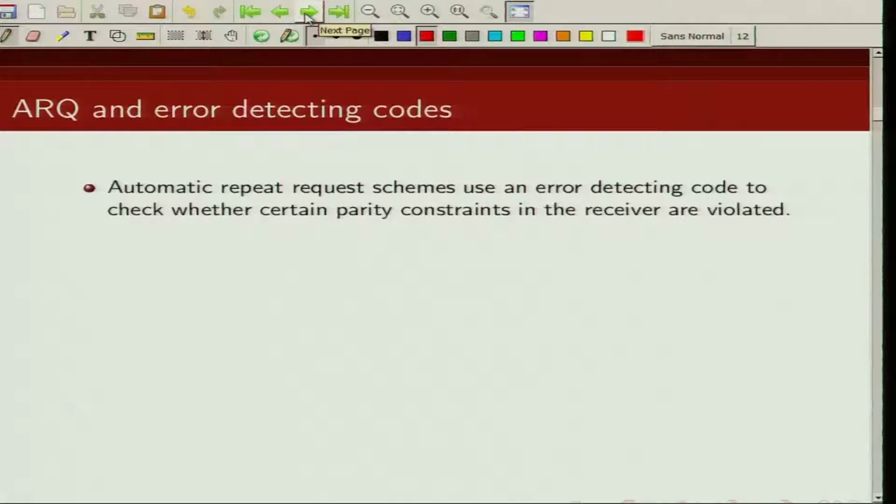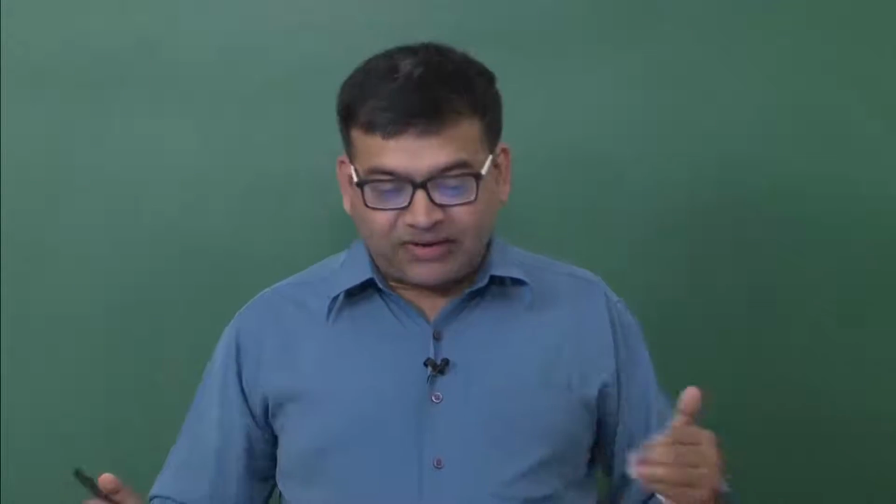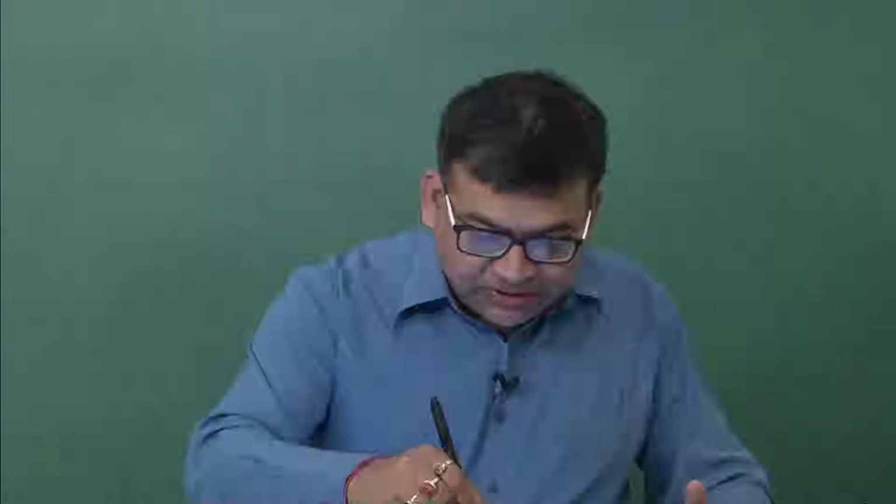Now what is the role of error detecting code in ARQ schemes? Automatic repeat request schemes use an error detecting code to find out whether the packet that we transmitted over the communication channel has been received correctly or not. At the transmitter we encode the information sequence using an error detecting code and transmit over the communication channel. At the receiver, this error detecting code will try to find out whether the packet has been received correctly using those additional parity bits.